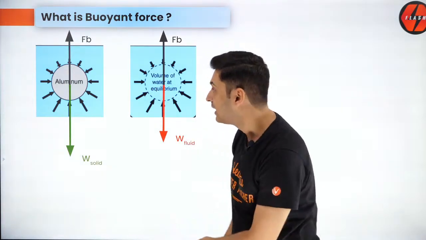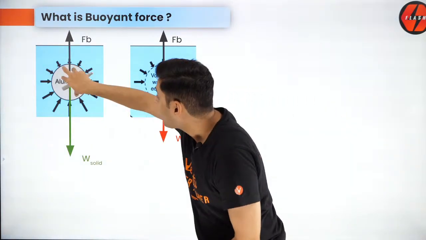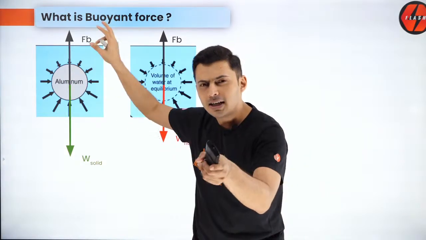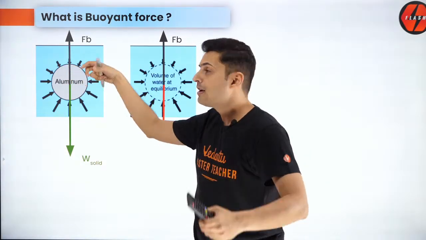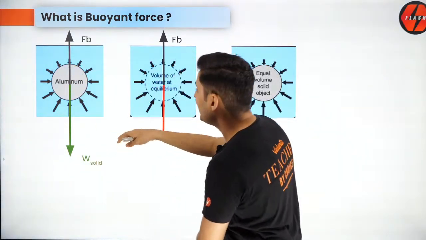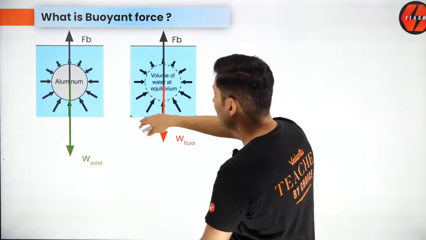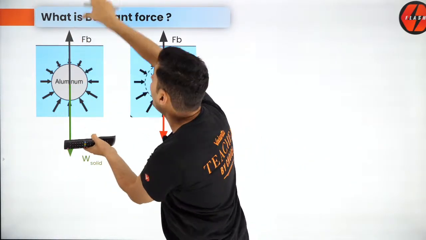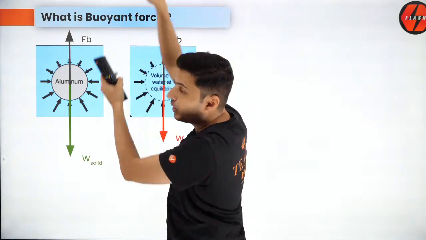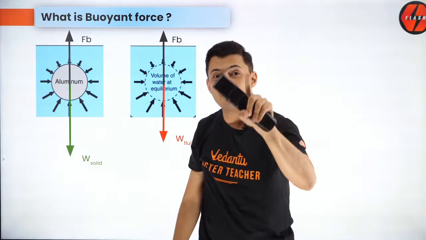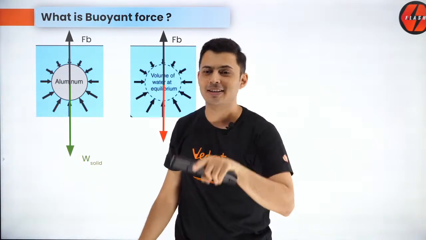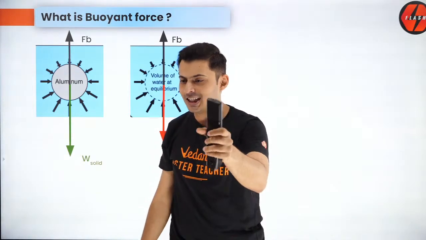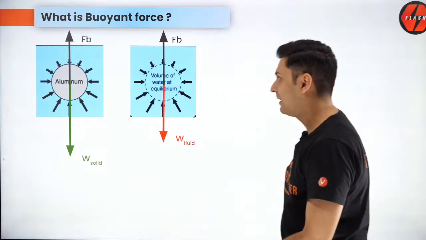Excellent words, Princey. But if the mass is less, that is, the density of that object is less, then this weight will be less and the buoyant force will be more, so that object will go up. Understand, the buoyant force always thinks that there is water inside. Understood? This is how it happens.